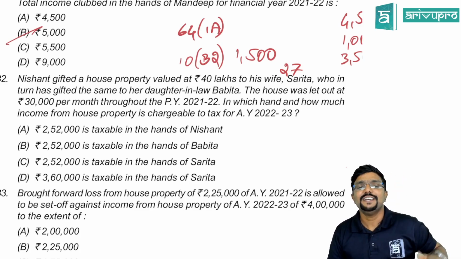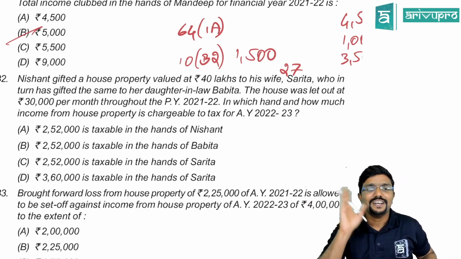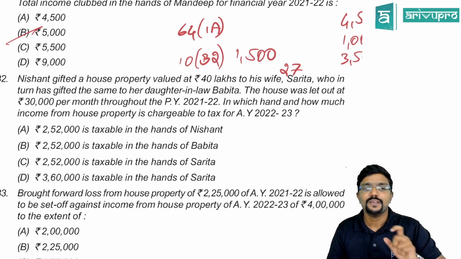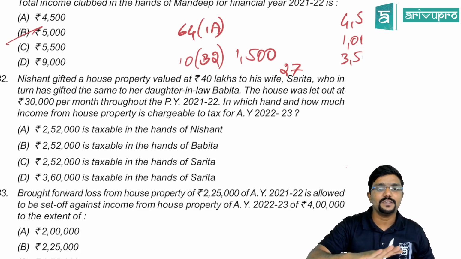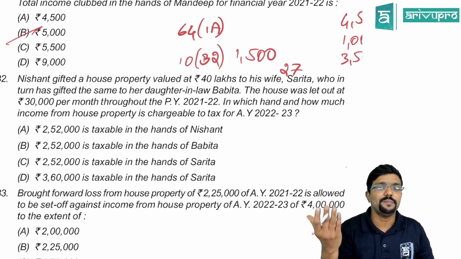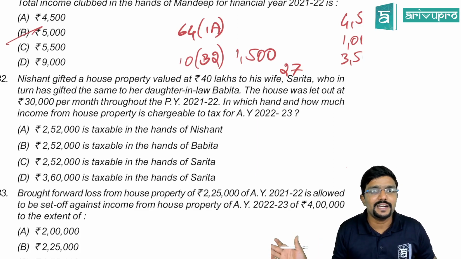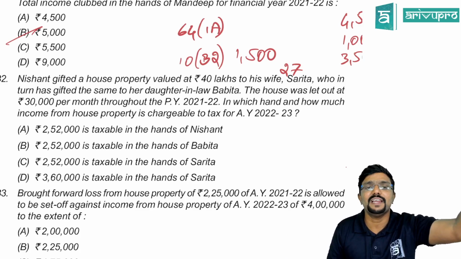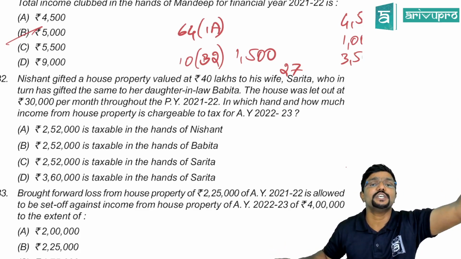Come on, guys. Here, clubbing also we have to check, and section 27, which is deemed ownership, we have to check. Even though the property was gifted by Nishant to Sarita, who was the deemed owner? Nishant. And Sarita gave this property to Babita, who is daughter-in-law. Will clubbing get attracted there? No, because Nishant is still the deemed owner. So which will prevail here? Clubbing or section 27? Section 27.